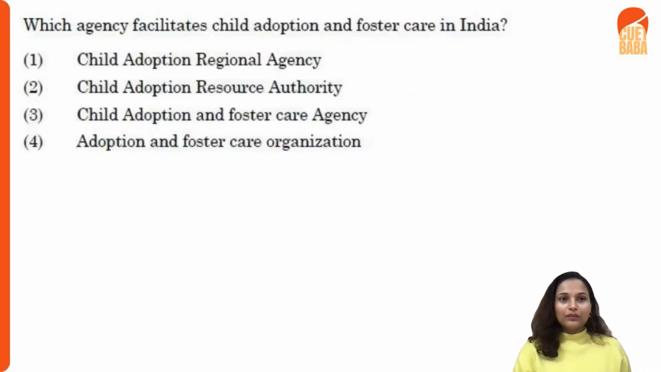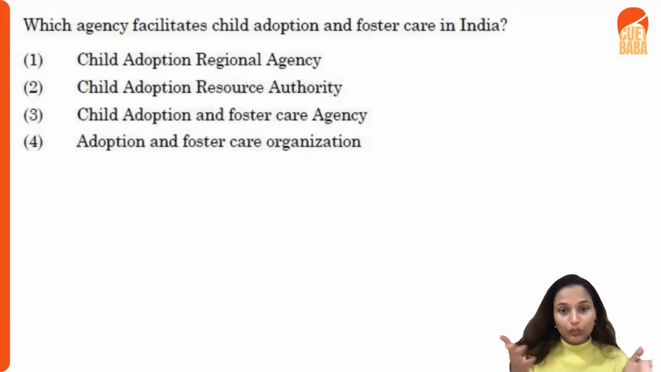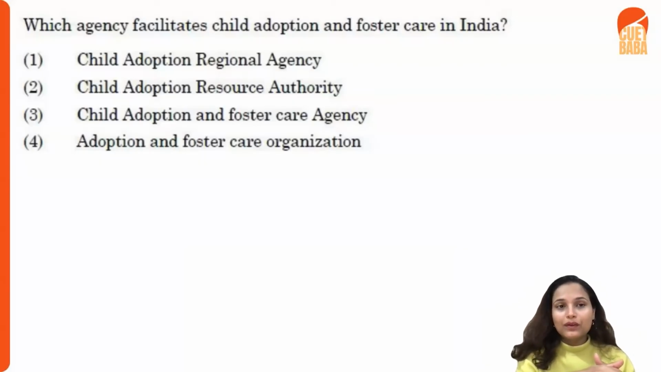We are moving ahead. So here, which agency facilitates child adoption and foster care in India? As I said, this is also known as CARA, and they can of course ask you. The last time they asked who is responsible for it. This time they can ask you what the full form of CARA is. So the answer is your second one, which is the Child Adoption Resource Authority.